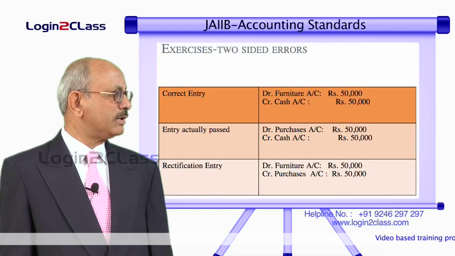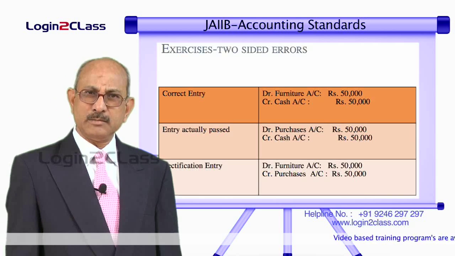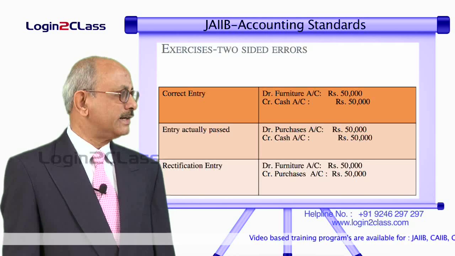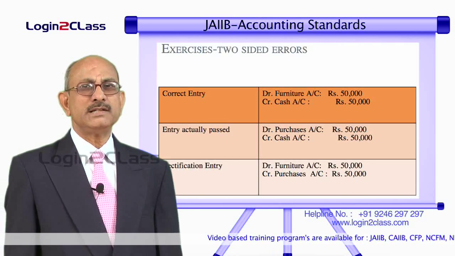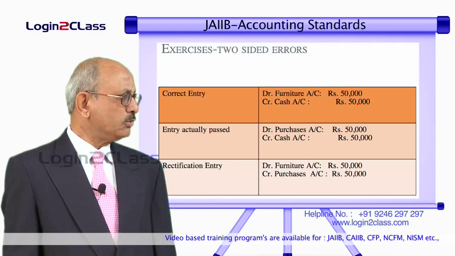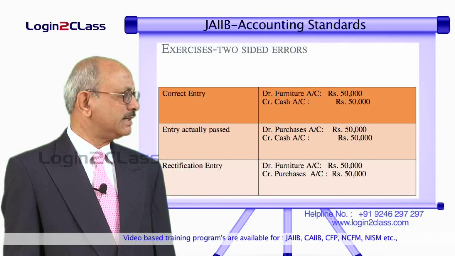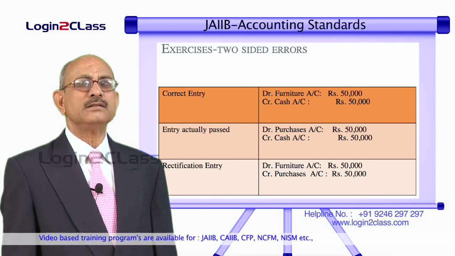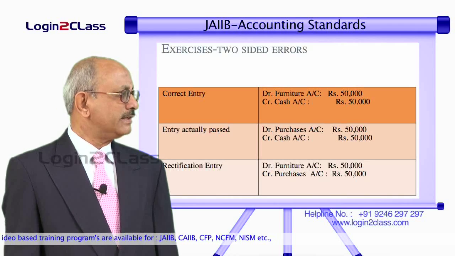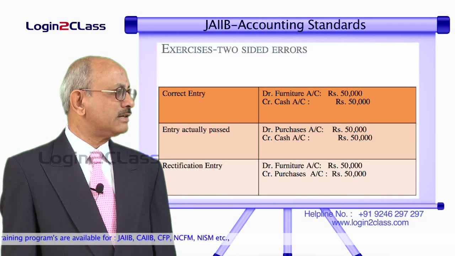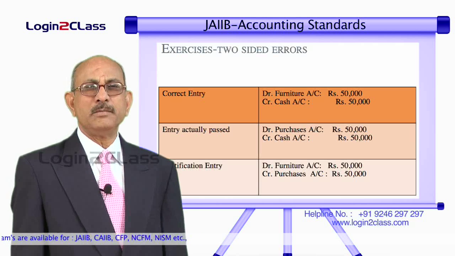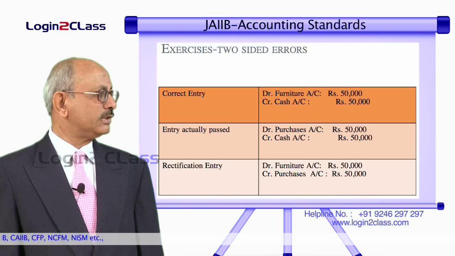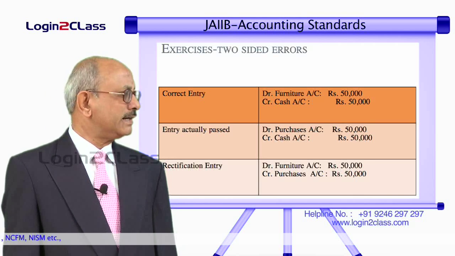Now, take the second example. What should have been the correct entry? The amount should have been debited to furniture account and cash account should have been credited, but the entry actually passed is it was debited to purchases account. So, we debited purchases account with 50,000 and credited cash account with 50,000. So, what should be the rectification entry? By looking at the first and second lines, we will find that we have to debit furniture account with 50,000, and whatever debit has been raised in the purchases account has to be nullified by crediting purchases account. So, the correct entry is debit furniture account and credit purchases account.